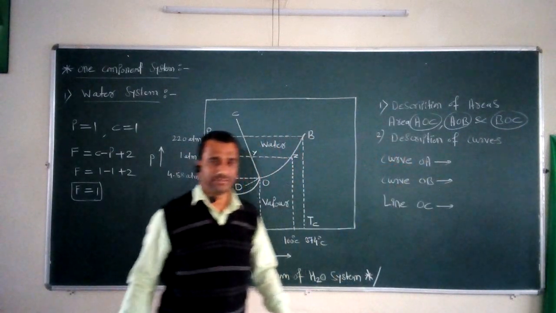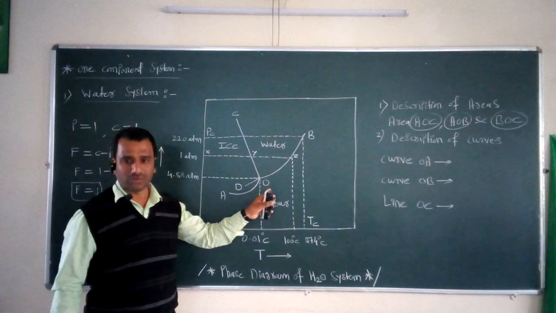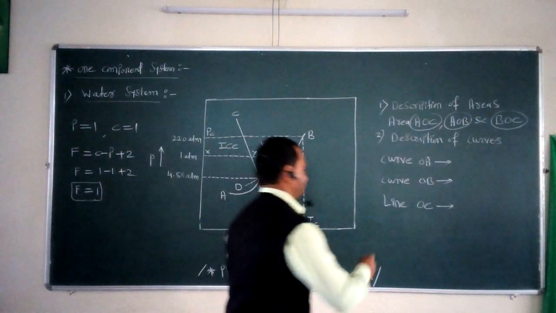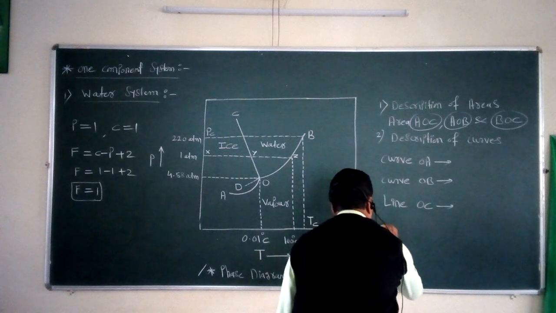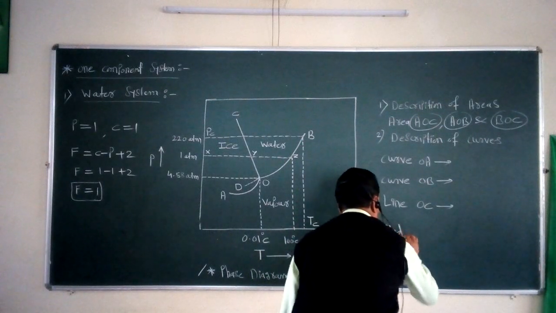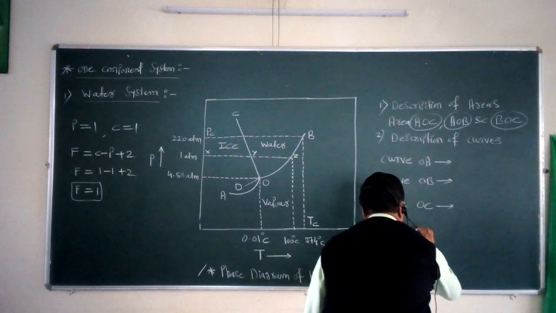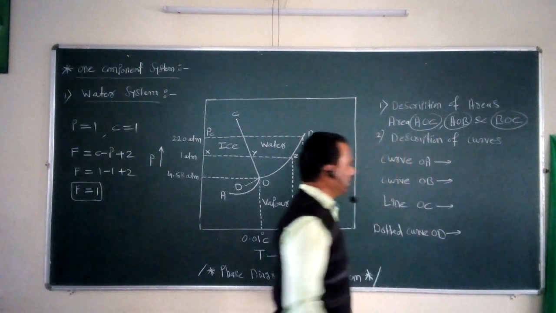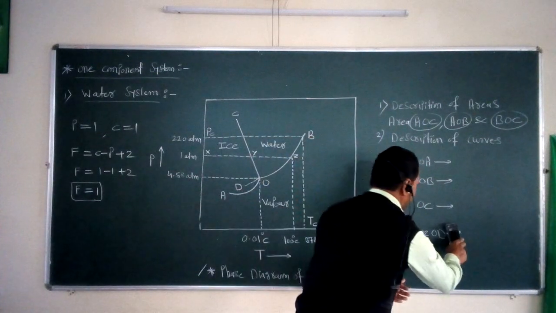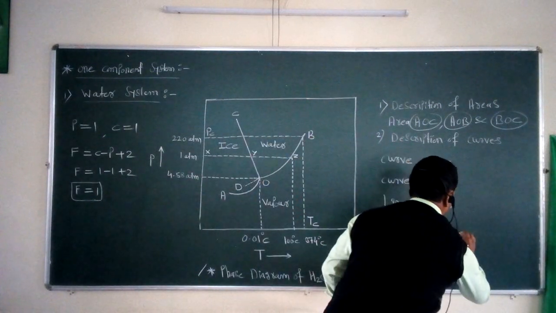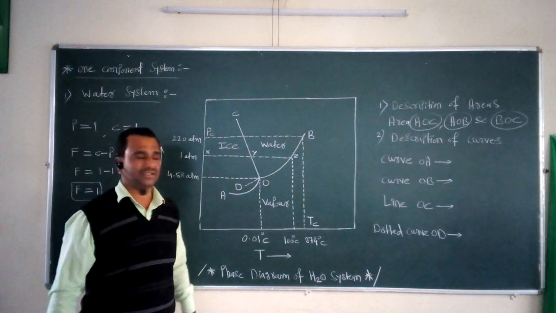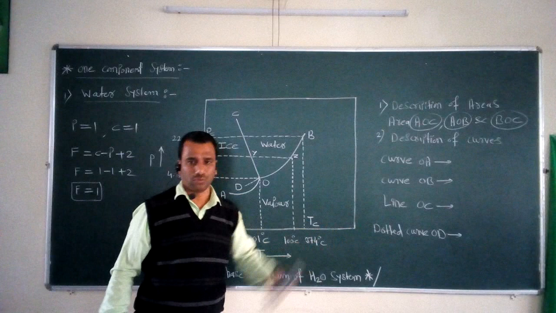And the fourth important one is the dotted curve OD. So these are the four different types of curves present in this phase diagram for this water system: curve OA, curve OB, line OC, and dotted curve OD.